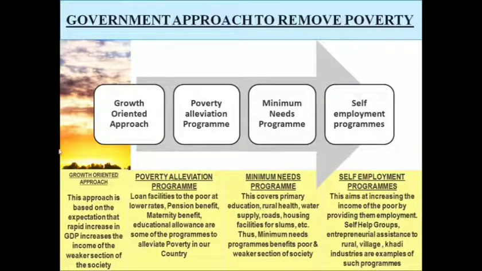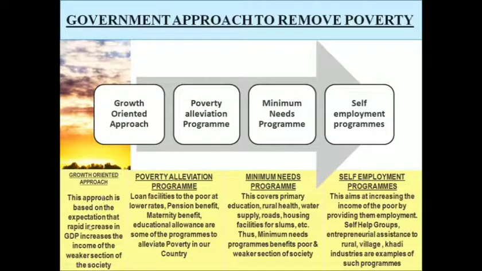So what are the basic approaches to remove poverty? There are 4 important approaches that could be adopted by the government in order to remove poverty. The first one is the growth oriented approach. The second one is the poverty alleviation program. The third one is the minimum needs program, and the fourth one is self-employment programs.